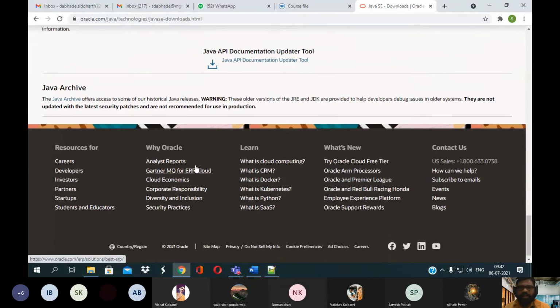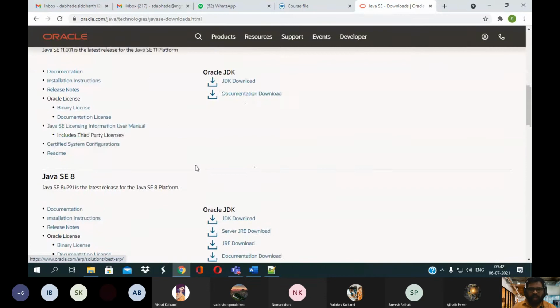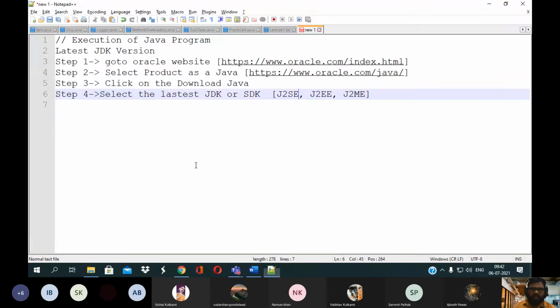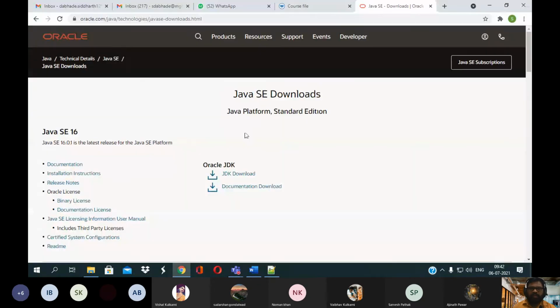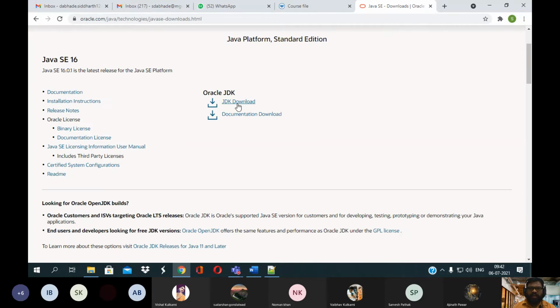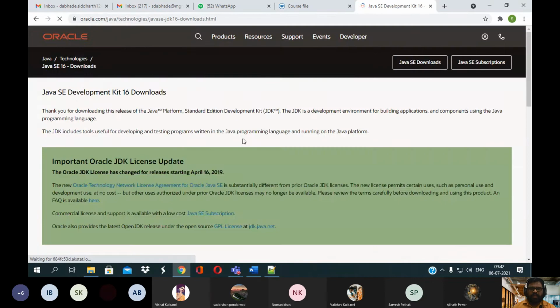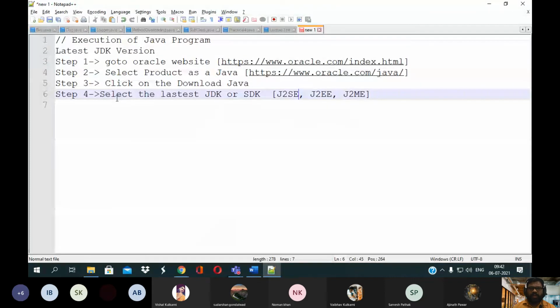As per your requirement, you select the appropriate version to download. I suggest you select Java Standard Edition and click on JDK Download.